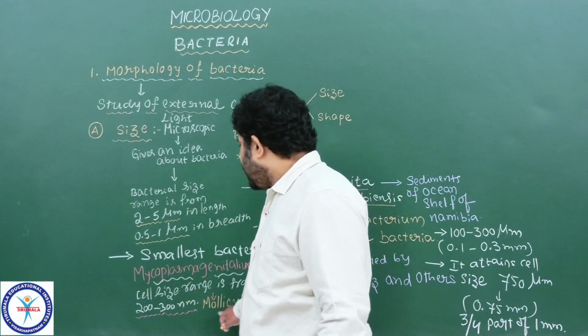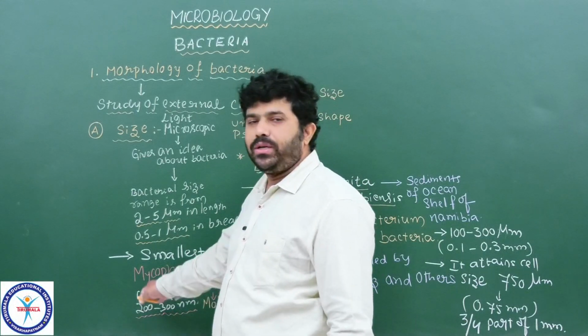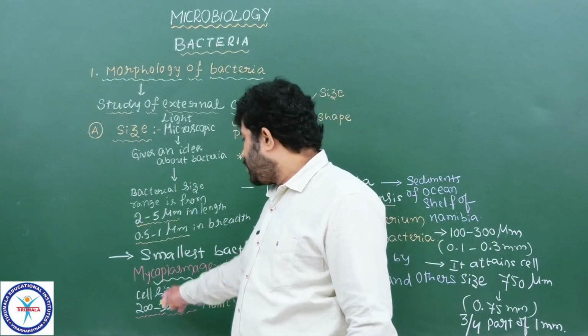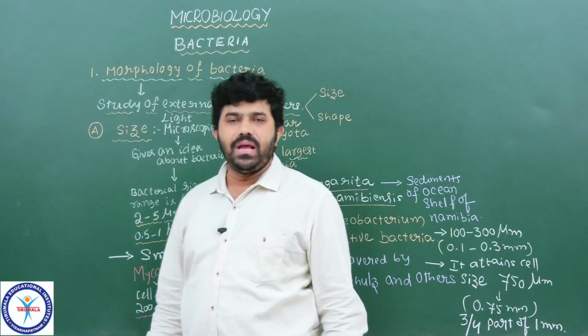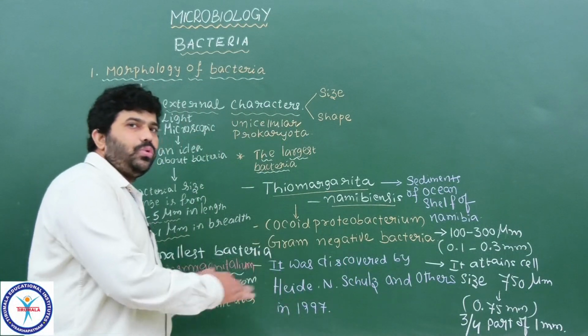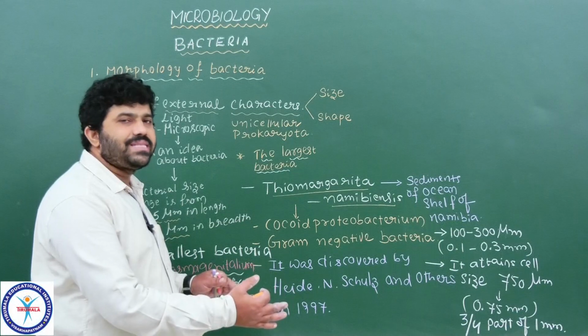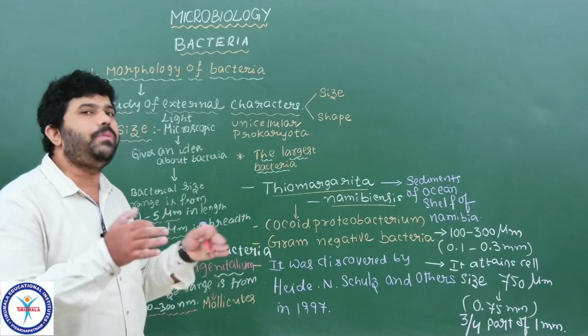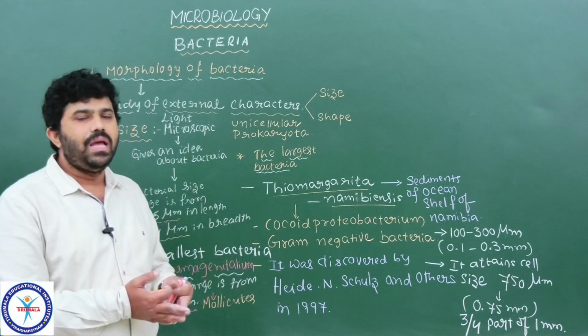Understood? So the smallest bacterium maintains its size range from 200 to 300 nanometers. The largest bacterium cell size is like that. In between these two cell size ranges, the whole of bacteria maintain their cell size.